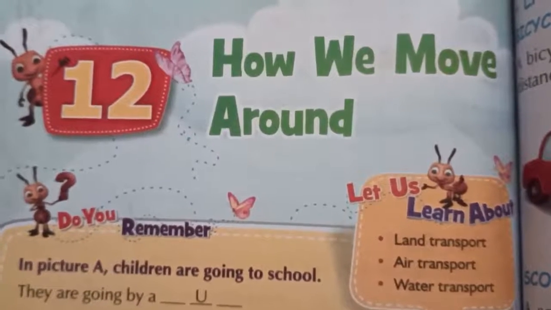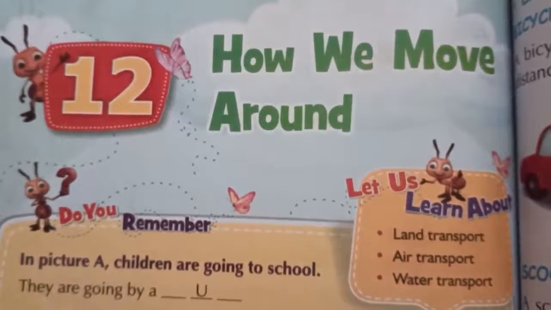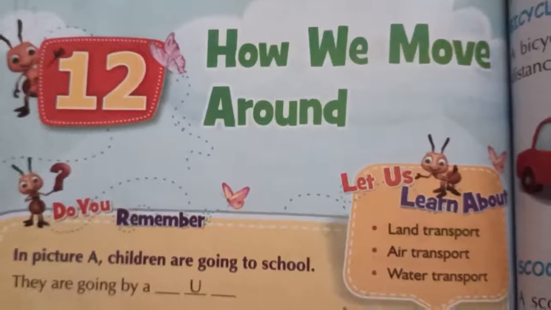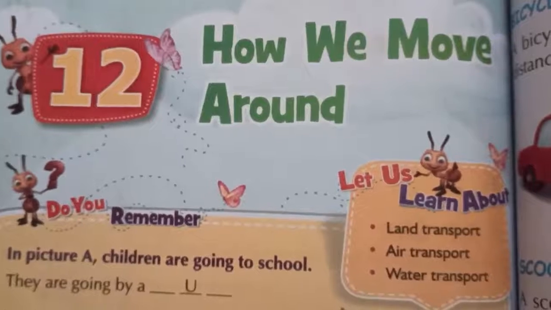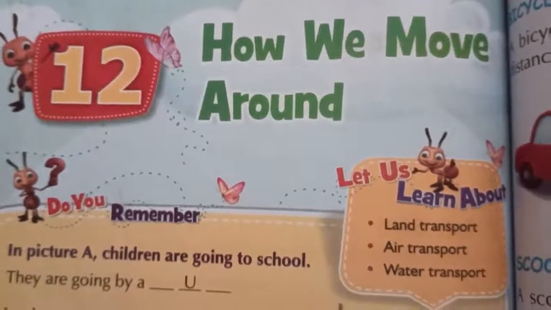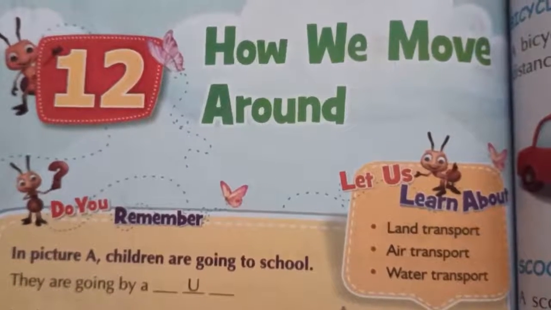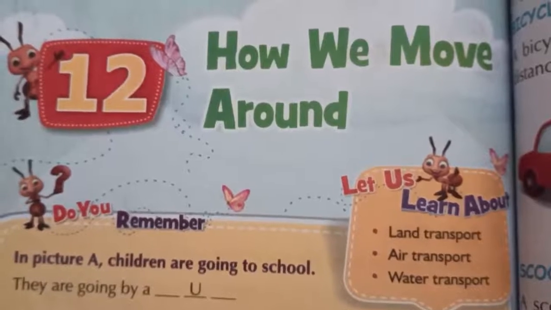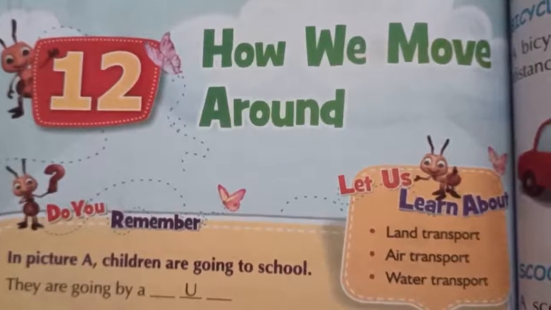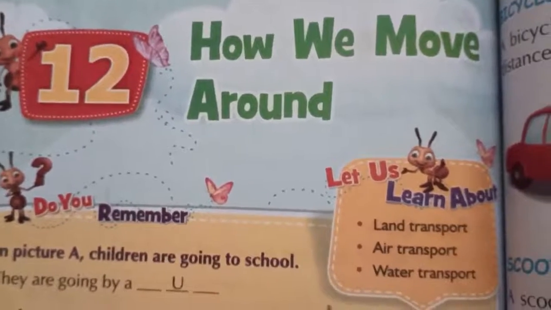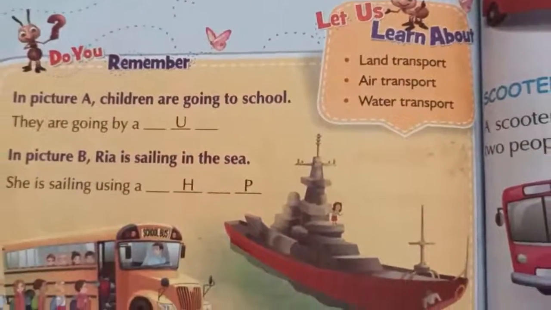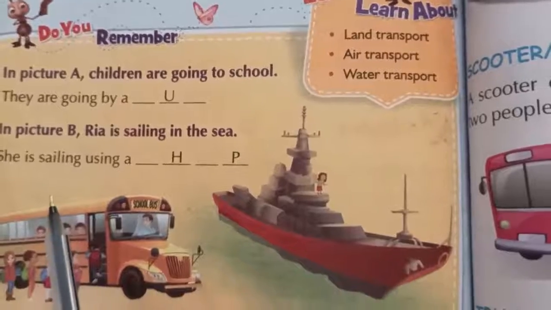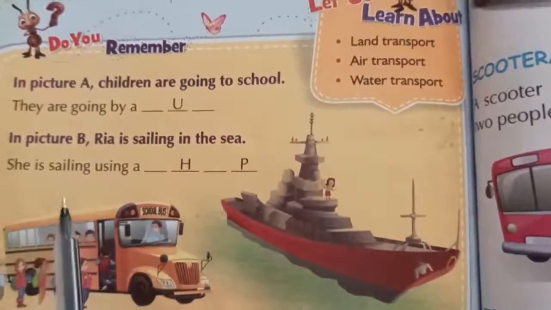Transportation means when we want to go from one place to another, at that time we use some vehicles like bike, car, buses, trains. So they are the vehicles which are useful to us to move from one place to another place. Now before starting the lesson, first we will do a small exercise. See your textbook page number 80.